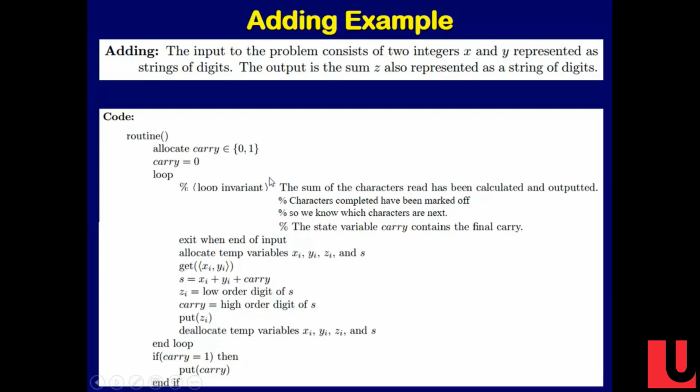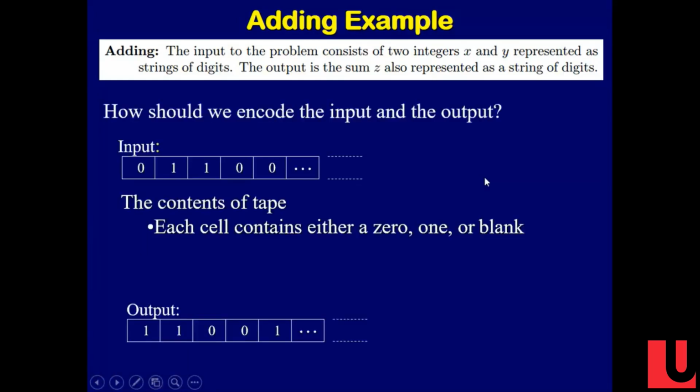Right? Everybody good? So now let's write Turing code for it. I still haven't said where the numbers are located, so we have to think about that. How are our X and Y encoded? They're long strings, so are they encoded like this, or like this?